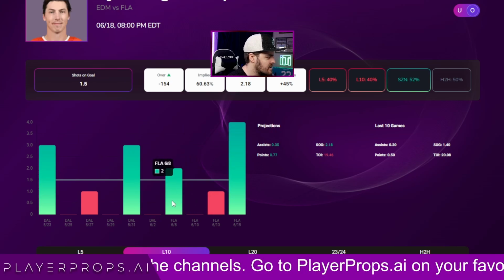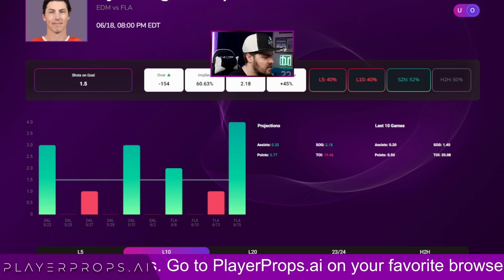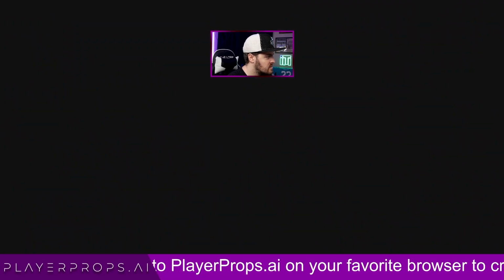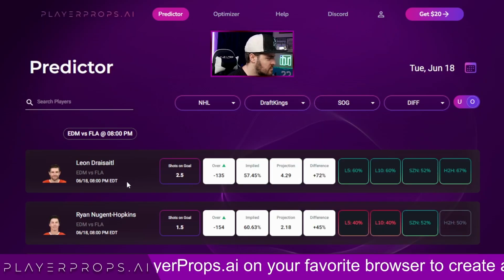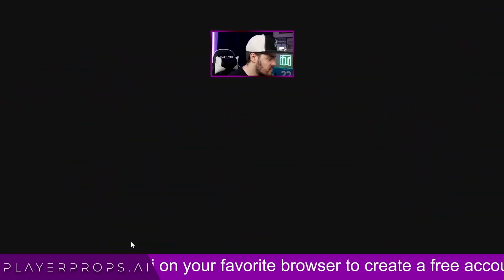And besides that, he only hit this once here. Yeah, this guy doesn't get enough shots in close games for me to want to do that at all. But so far we like Leon. So we go to Vladimir.